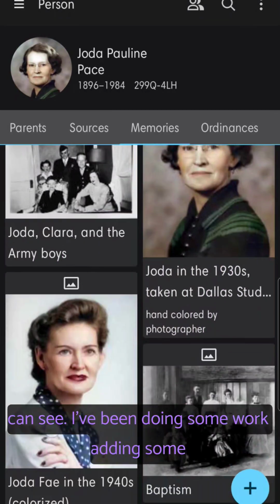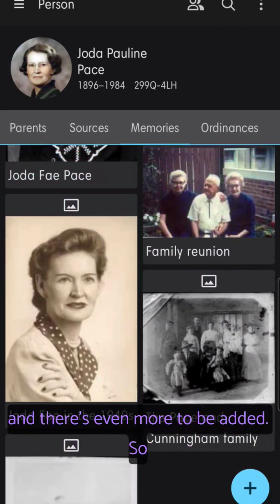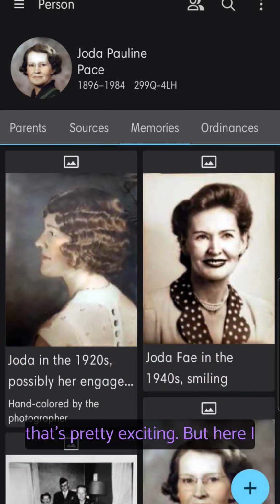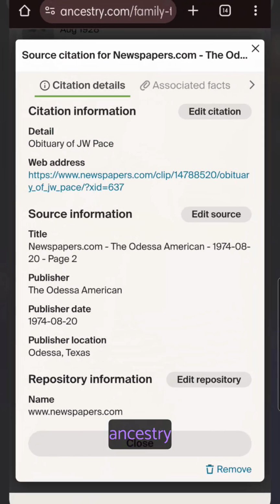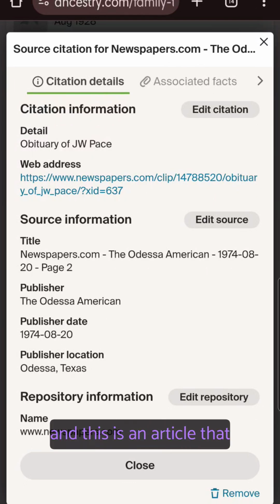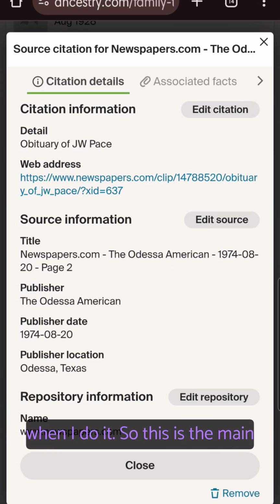As you can see, I've been doing some work, adding some photographs and things like that. And there's even more to be added. So that's pretty exciting. But here I go. I'm going to switch over to Ancestry. And this is an article that I found that is her brother's, I believe, obituary. I'll know when I do it.